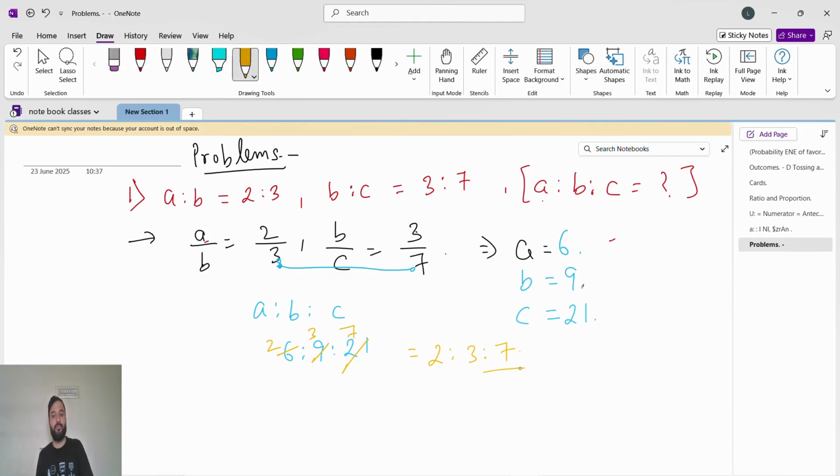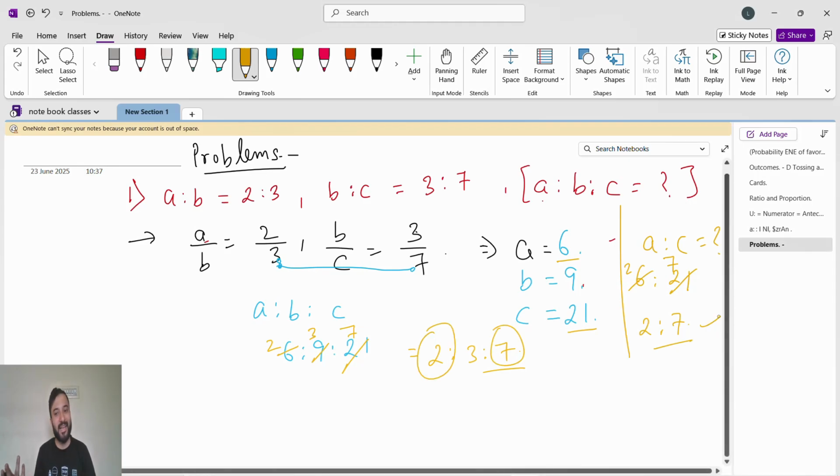This is the ratio. If they ask to find a is to c, what is it? A is to c means a is 6, c is 21. Now we will simplify. It will go by 3. 3 2s are 6. 3 7s are 21. The answer is 2 is to 7. See, a is 2, c is 7. 2 is to 7. Simple like that.